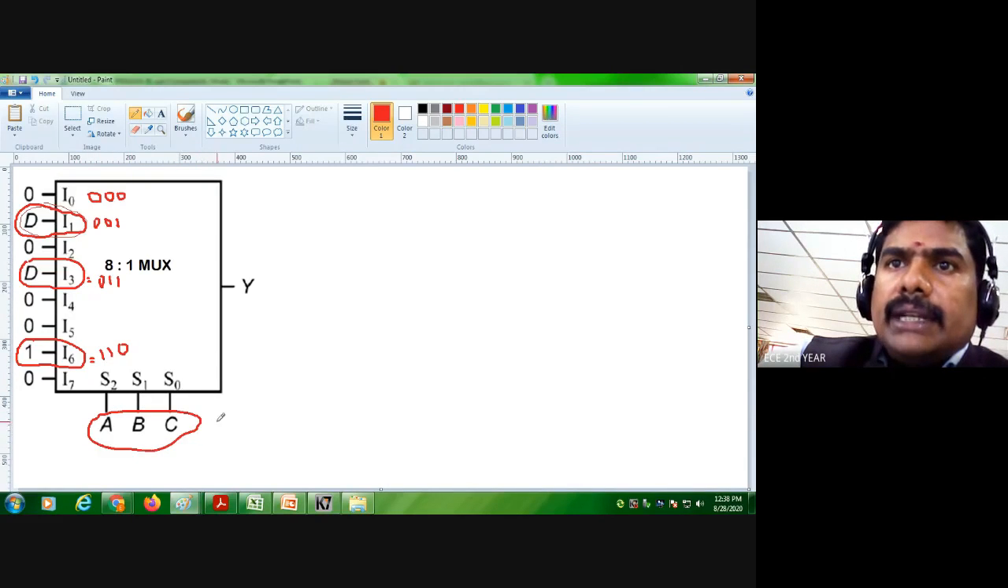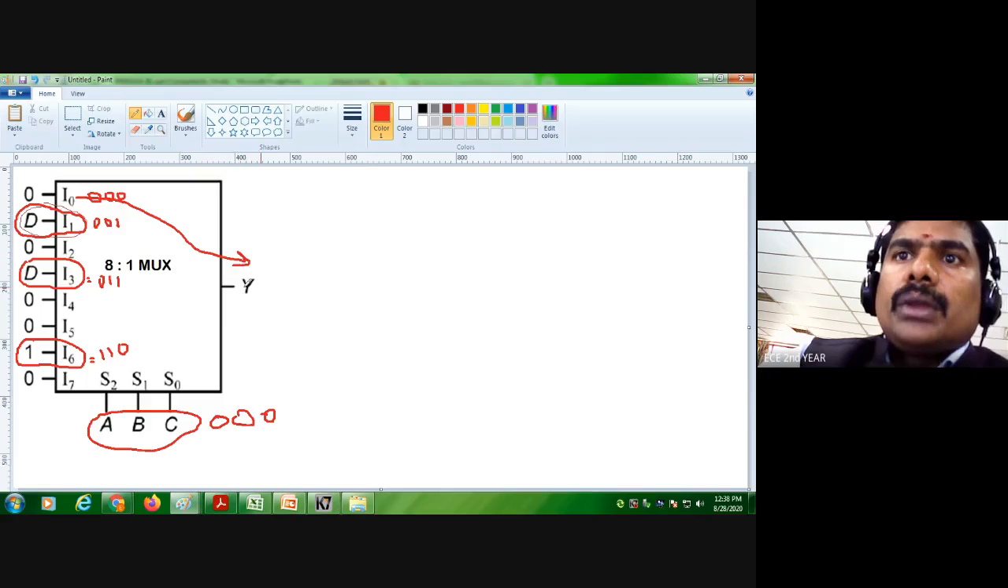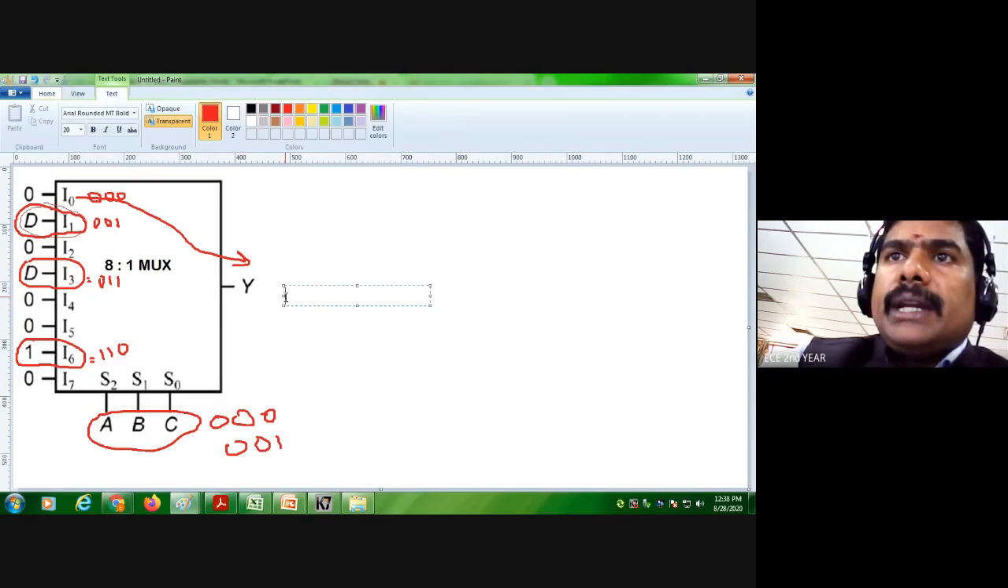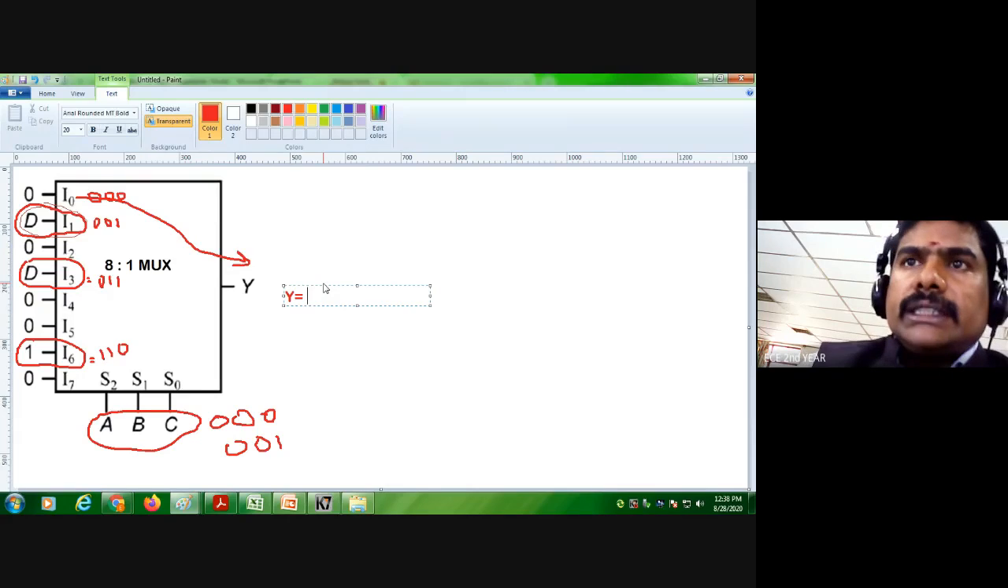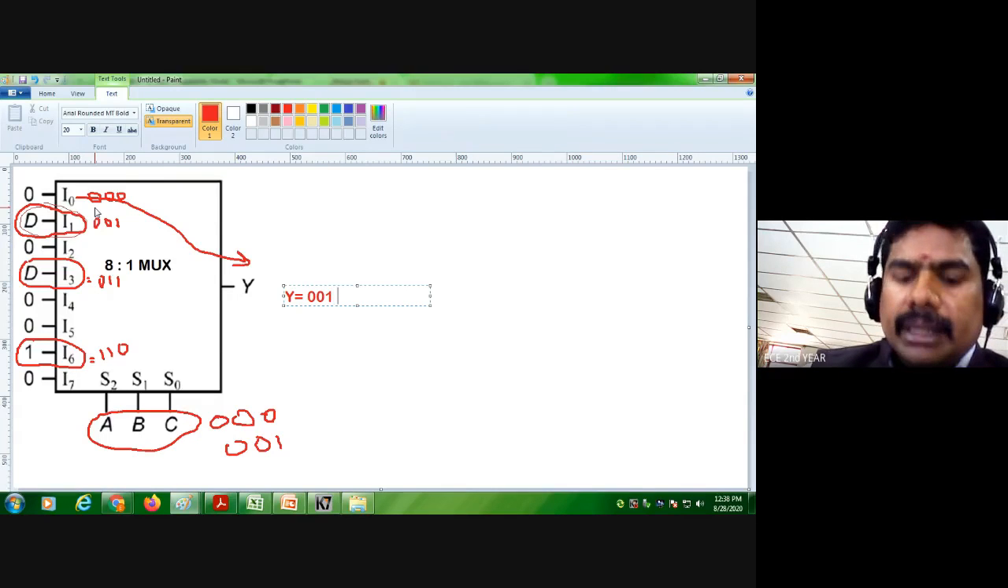if I give 0, the I naught becomes the output, right? If I put 001, the second output, the D will come, right? So wherever I'm getting output, I'm writing this. Okay, so Y equal to, I'm just writing D. Okay, so I1, which can be written as 001,